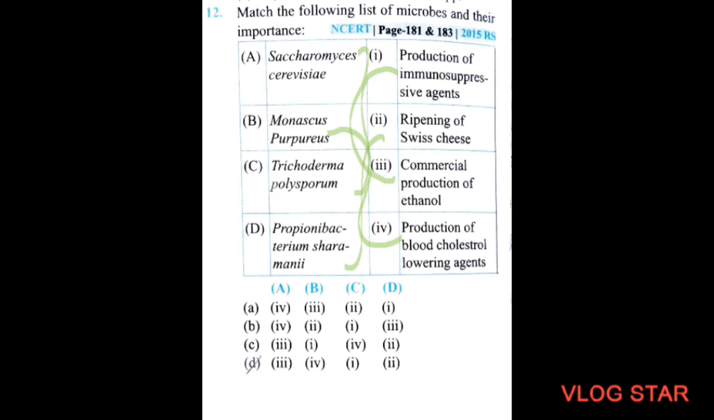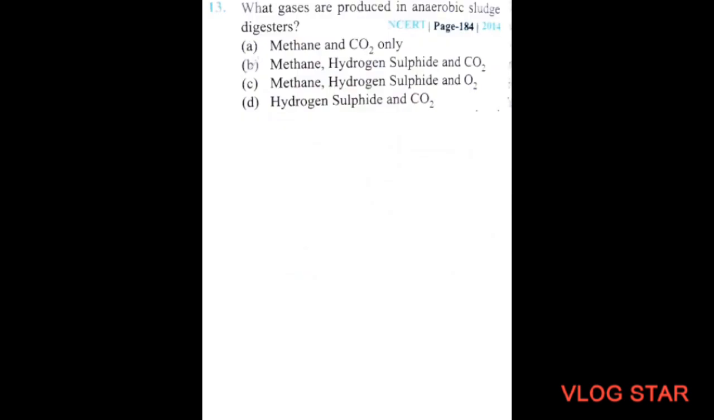Next question. What gases are produced in anaerobic sludge digester? Option A, methane and carbon dioxide only. Option B, methane, hydrogen sulfide and CO2. Option C, methane, hydrogen sulfide and O2. Option D, hydrogen sulfide and CO2. This came in 2014. So the correct answer will be methane, hydrogen sulfide and CO2. So this is option number B.